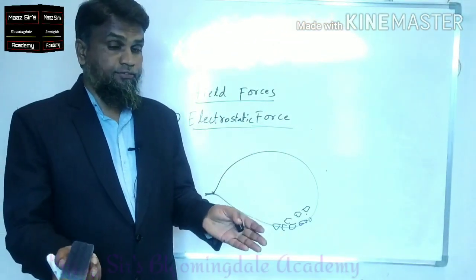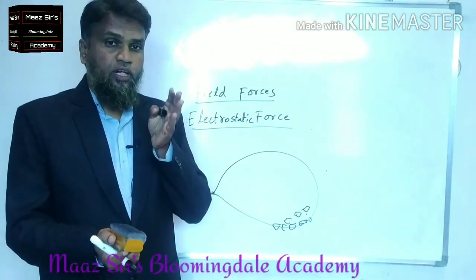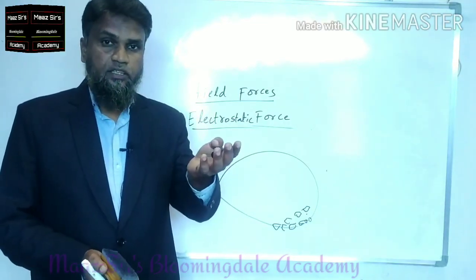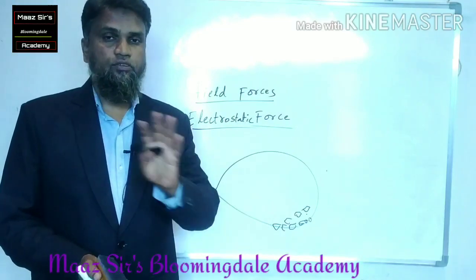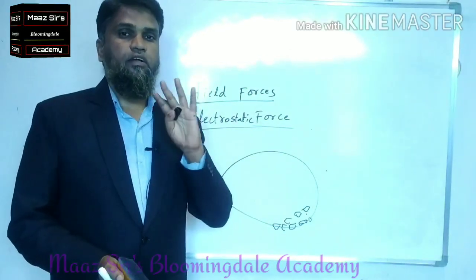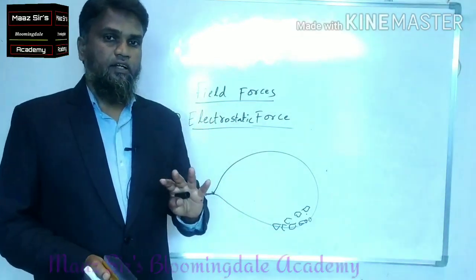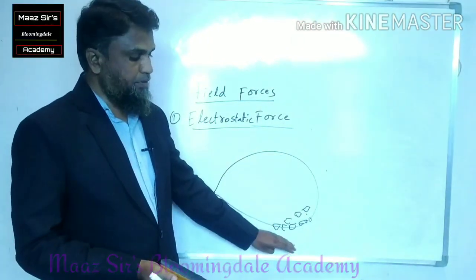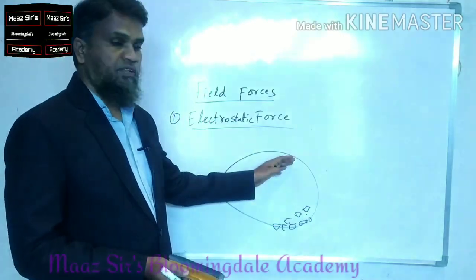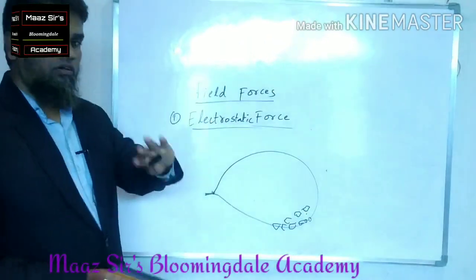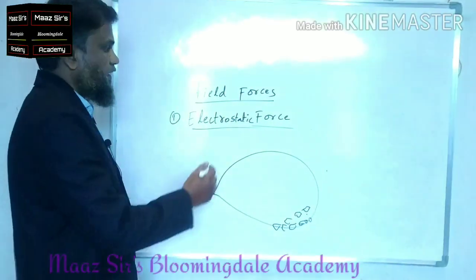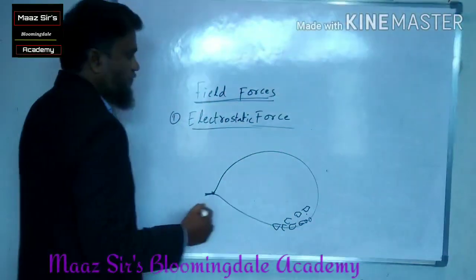Because some sort of force is there. Something is pulling or pushing. Are you able to see this? Is there any physical contact? No, there is no physical contact. Is it clear? Here some charge is being passed on to the papers, or papers are passing the charge on to the balloon. Some sort of push or pull is going on. So that's why it is also an example of field force.